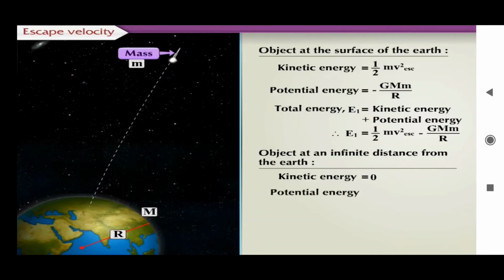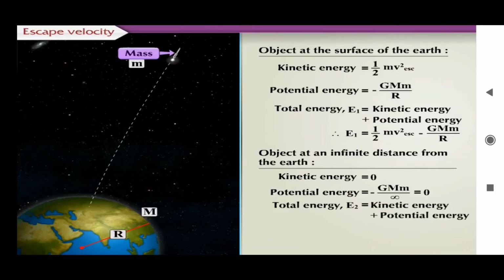The potential energy of the object at infinite distance is equal to minus capital G into capital M into small m upon infinity, which is equal to 0. The total energy at infinite distance, E2, is equal to kinetic energy plus potential energy. Thus, total energy E2 is equal to 0 plus 0, which is equal to 0.